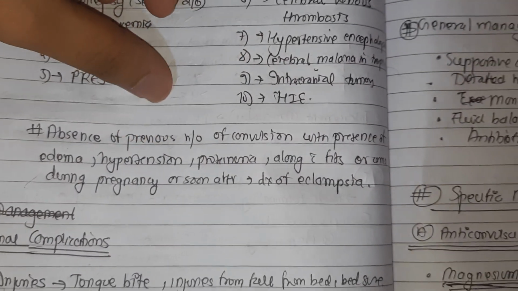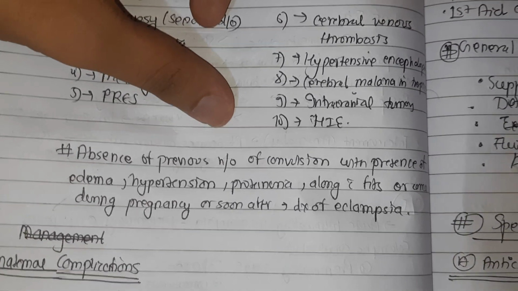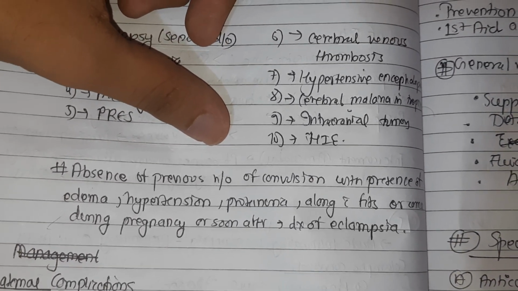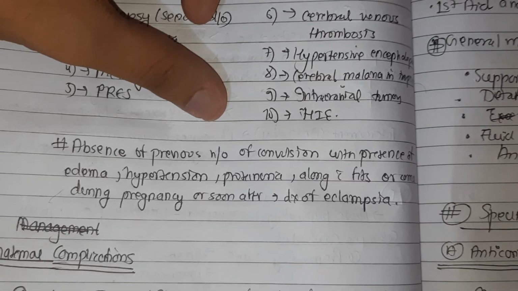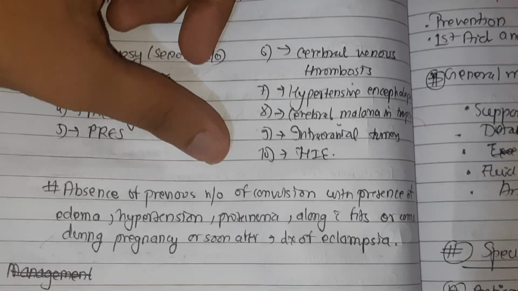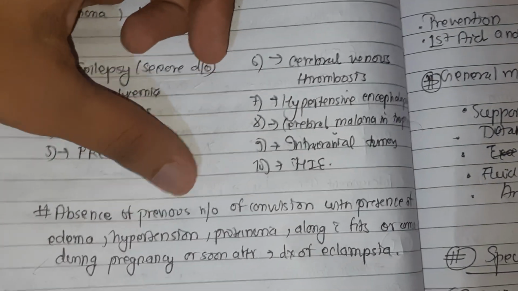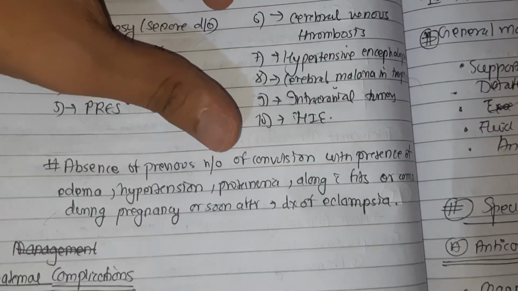The absence of previous history of convulsion, with presence of edema, hypertension, proteinuria, along with fits or coma during pregnancy or soon after, points to the diagnosis of eclampsia. So absence of previous history of convulsion with presence of edema, hypertension, proteinuria along with fit points to this diagnosis.